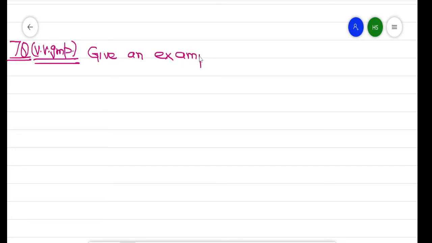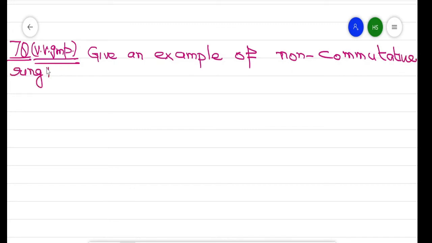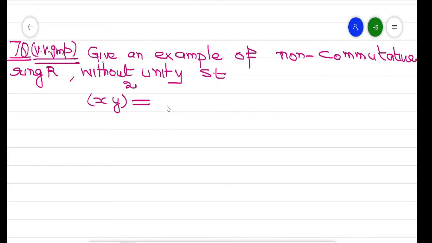Give an example of a non-commutative ring without unity, such that xy raised to power 2 is equal to x square y square for every x, y belongs to R.